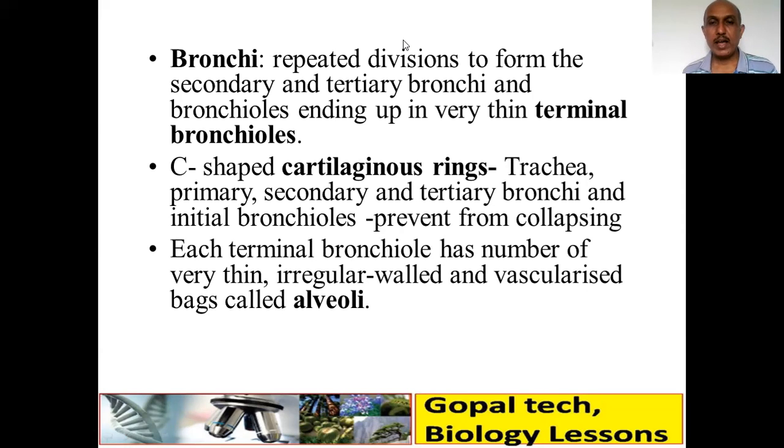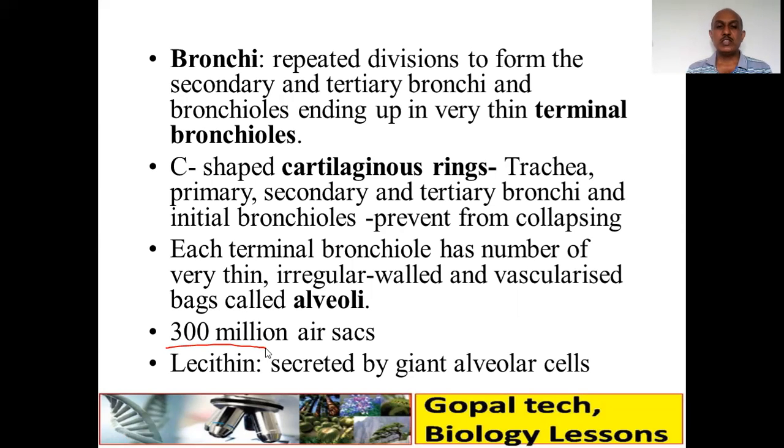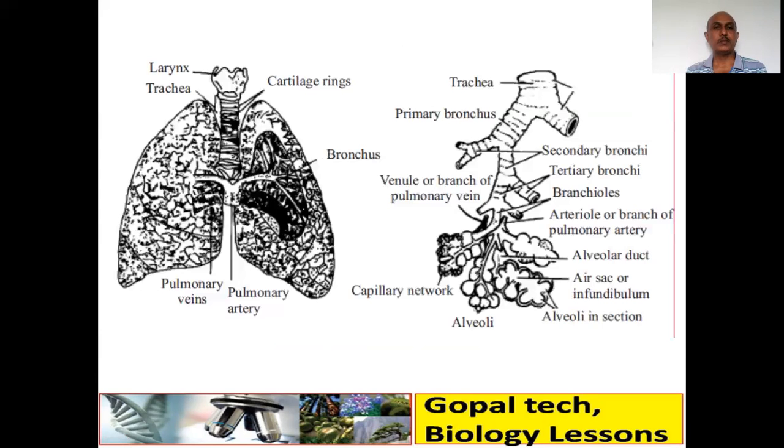Each terminal bronchiole has a number of very thin, irregular walled and vascularized bags. These bags we call alveoli or air sacs. There are around 300 million air sacs present in our lungs. You can then find out the surface area. There is also lecithin, which is secreted by the alveolar walls, so they secrete one kind of chemical.